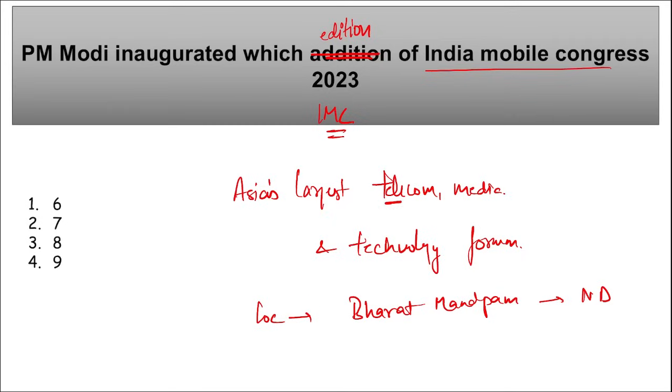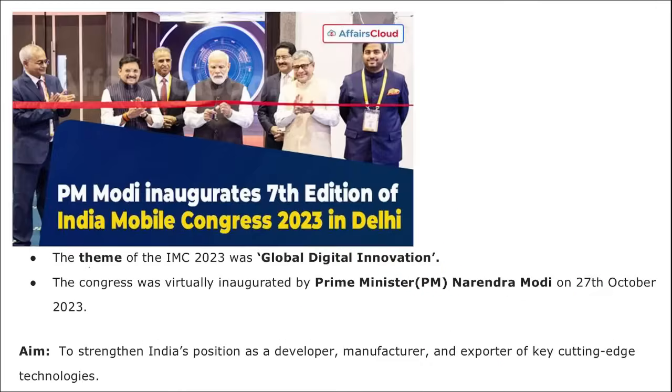So Asia's largest telecom, media and technology forum, which edition of the India Mobile Congress was that? This was the 7th edition, held at Bharat Mandapam in New Delhi, from 27th to 29th of October. Then remember, the theme of this India Mobile Congress is important, that is global digital innovation. I repeat, the theme of this 7th edition is global digital innovation.